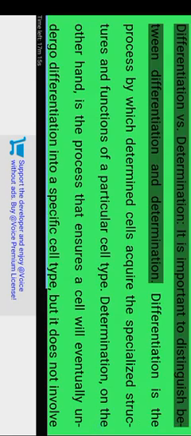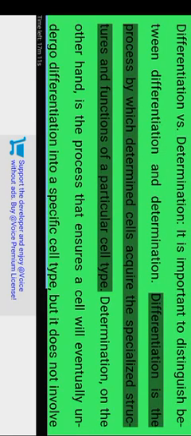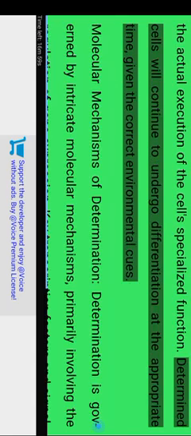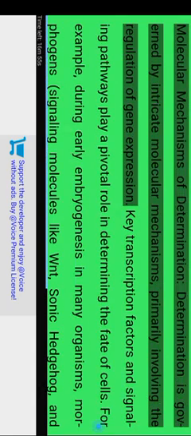Differentiation versus determination. It is important to distinguish between differentiation and determination. Differentiation is the process by which determined cells acquire the specialized structures and functions of a particular cell type. Determination, on the other hand, is a process that ensures a cell will eventually undergo differentiation into a specific cell type, but it does not involve the actual execution of the cell's specialized function. Determined cells will continue to undergo differentiation at the appropriate time, given the correct environmental cues.